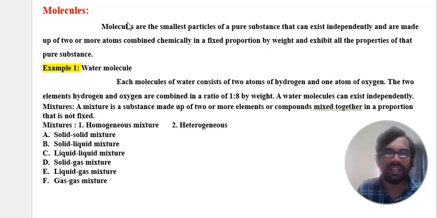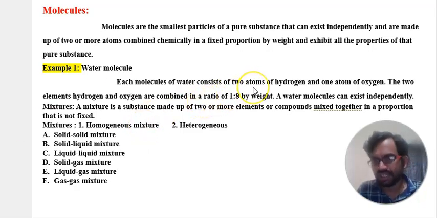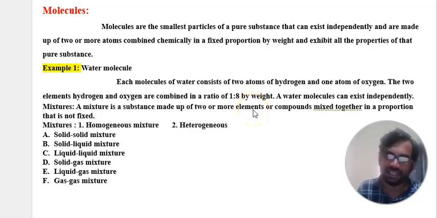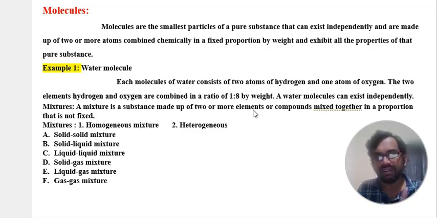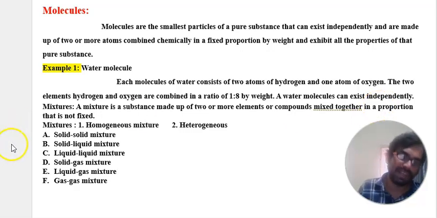The molecules are the simplest particles of a pure substance, and they may exist independently. The best example is the water molecule. Each molecule of water consists of two atoms of hydrogen and one atom of oxygen. The two elements hydrogen and oxygen combine in the ratio 1:8 by weight to form a water molecule. A water molecule can exist independently.